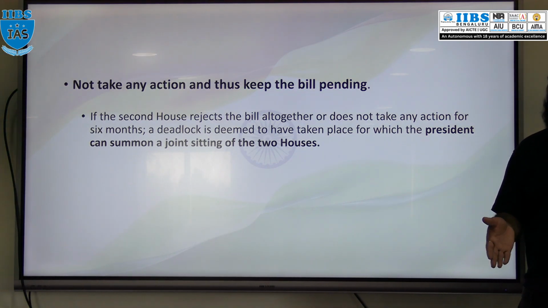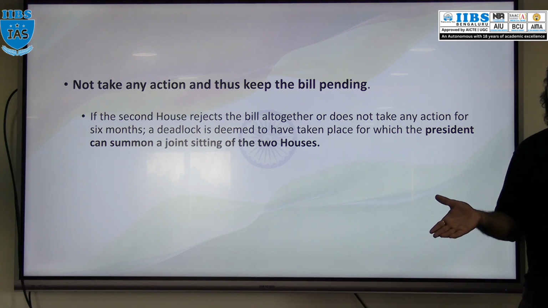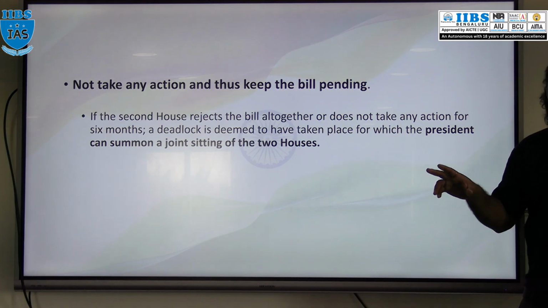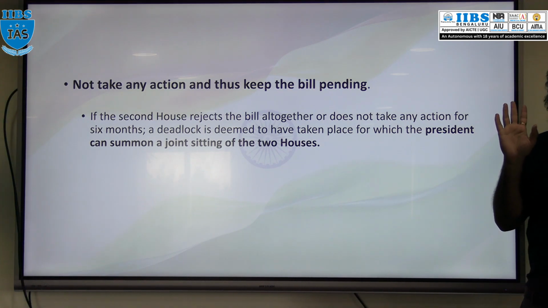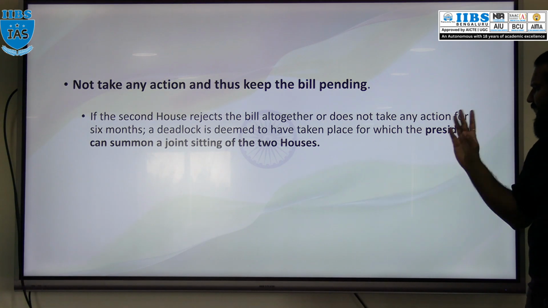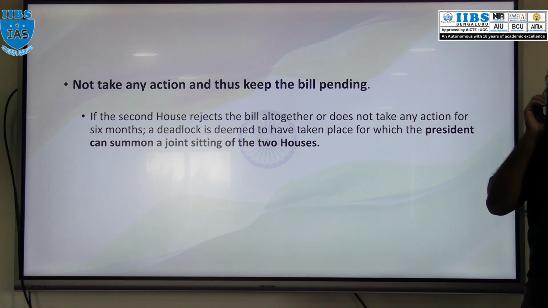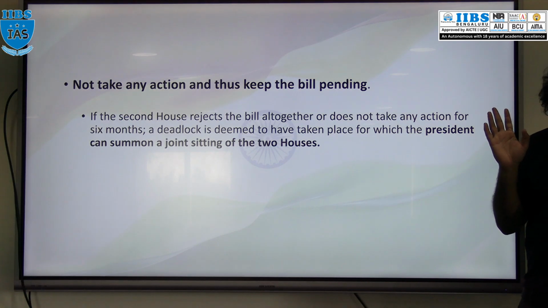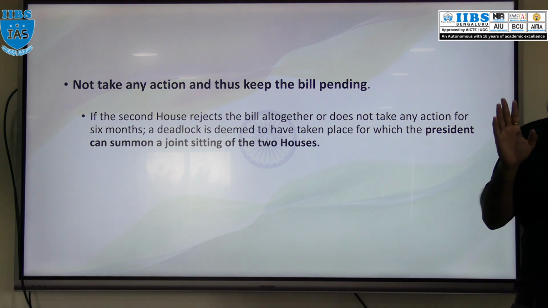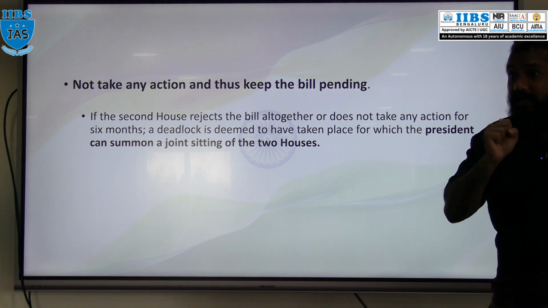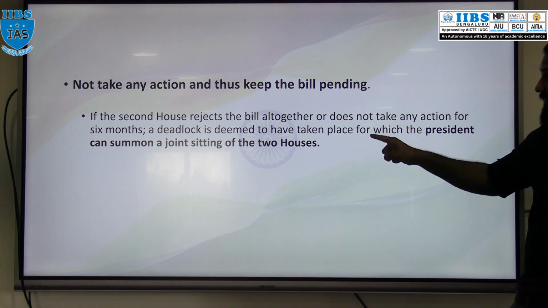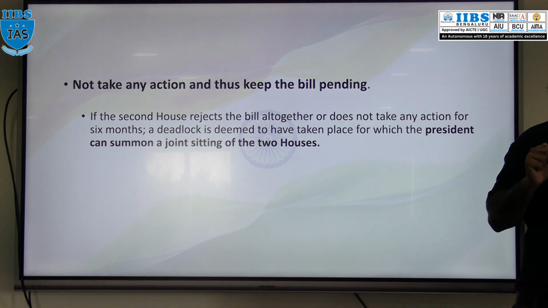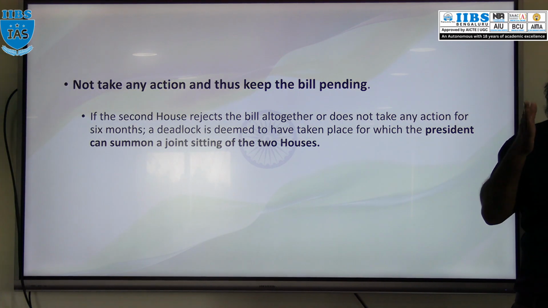The first house passed the bill and sent it to the second house. The second house has not taken any action for six months, or passed the bill with amendment and that amendment is not agreed by the first house, or rejected the bill altogether. So these are the three cases. In these three cases, there is a deadlock situation. Then to resolve this deadlock, the President can summon the joint session of the Parliament. President can summon what? Joint session of the Parliament.